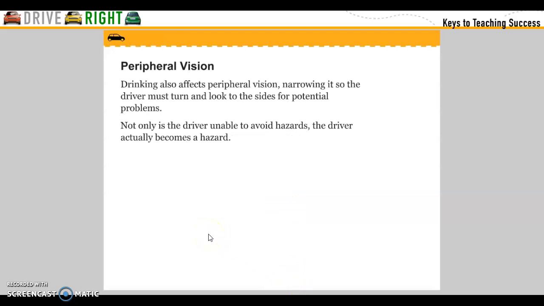Peripheral vision. Drinking also affects peripheral vision, narrowing it so that the driver must turn and look to the side for potential problems. Not only is the driver unable to avoid hazards, the driver actually becomes a hazard.